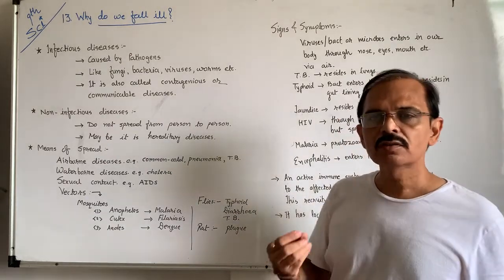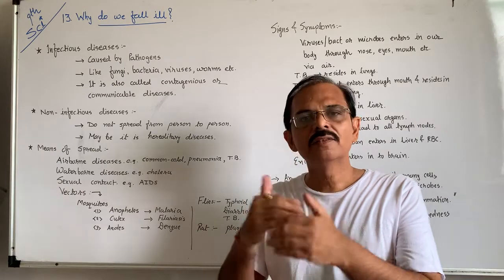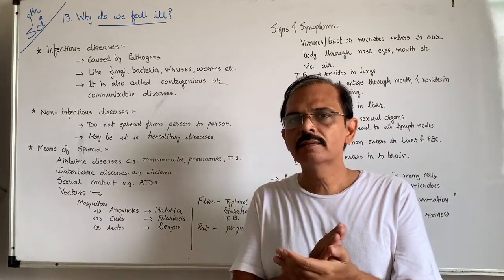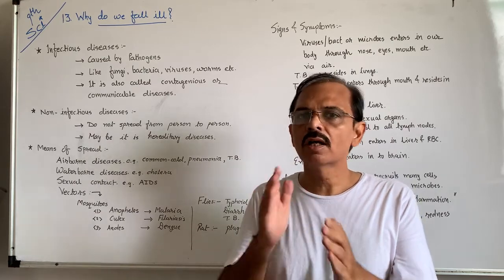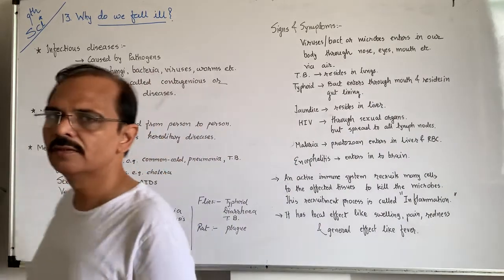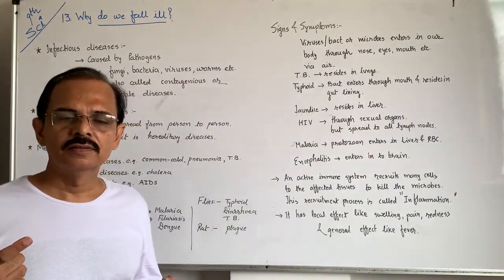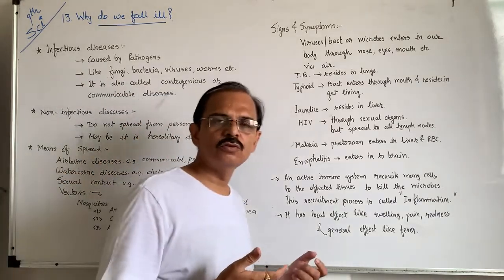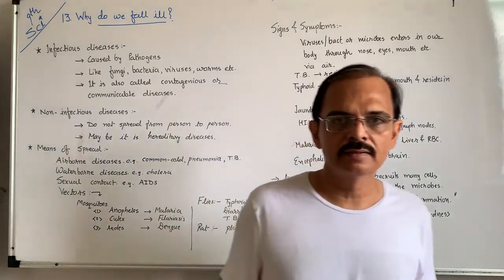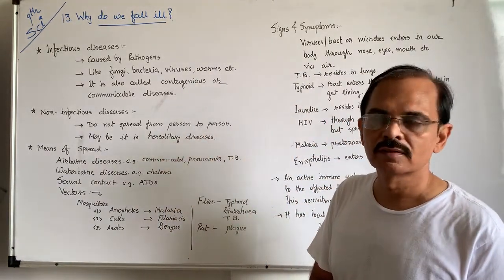But because of some unknown reason in our body, sometimes cell division takes place in an uneven or uncontrolled manner. Because of this uncontrolled cell division, the disease starts in our body. That is called cancer. That is also known as autoimmune diseases. There is no reason behind it. So this is a dangerous non-infectious disease.